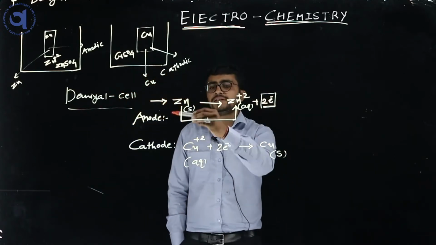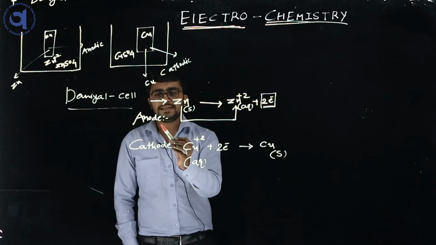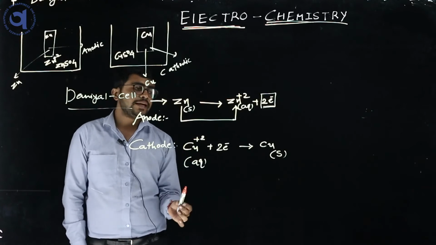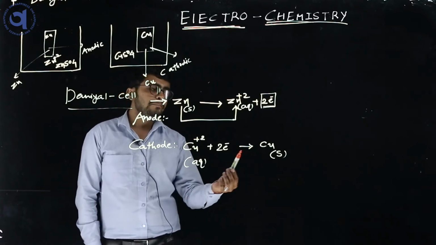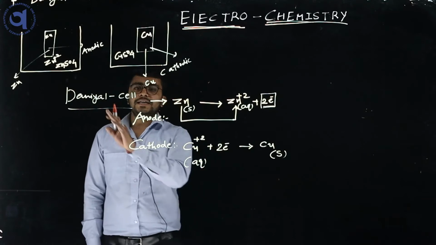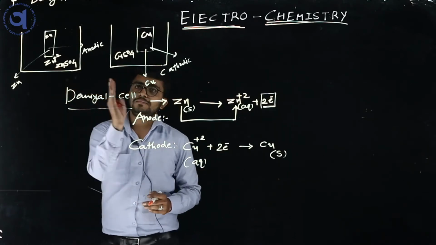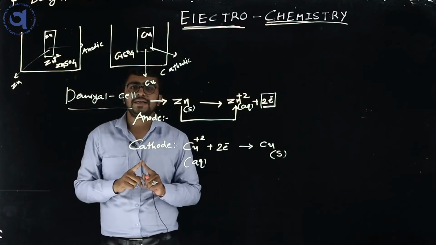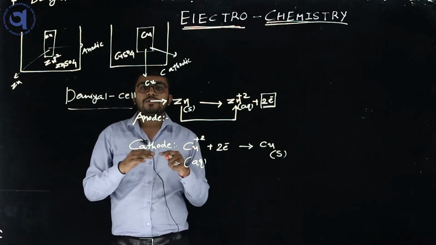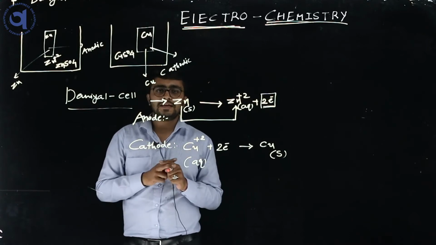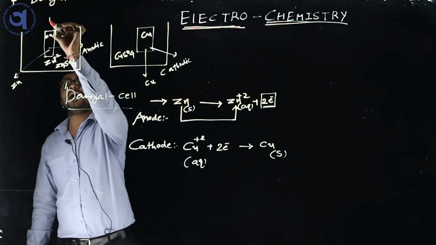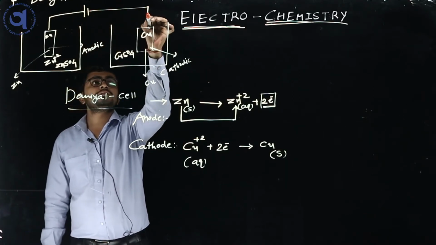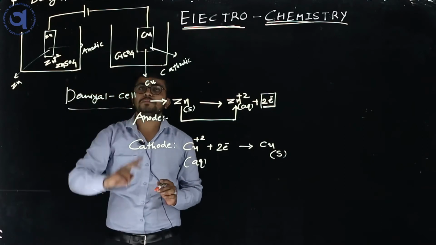So what is the difference between anode and cathode? Anode gets converted into ions, and cathode converts ions into metals. So here we see both plates, the zinc plate and the copper plate. Zinc and copper, both plates are connected in a voltmeter, or some amount of wire is there. So first, both are connected by a battery-type structure.